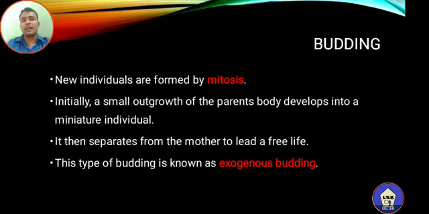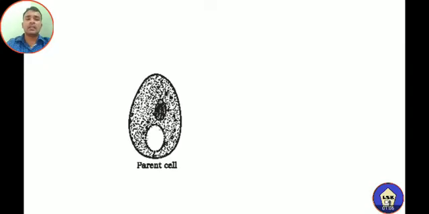This type of budding is specifically known as exogenous budding. The examples for exogenous budding are yeast as well as hydra. In both yeast and hydra, the exogenous bud is formed, and after separation from the parental body, each bud will develop as a new individual. Here is a diagrammatic representation of budding found in yeast. This is a parental cell of yeast.